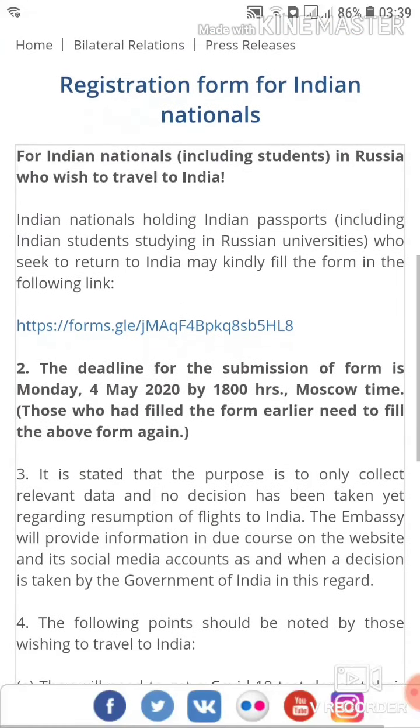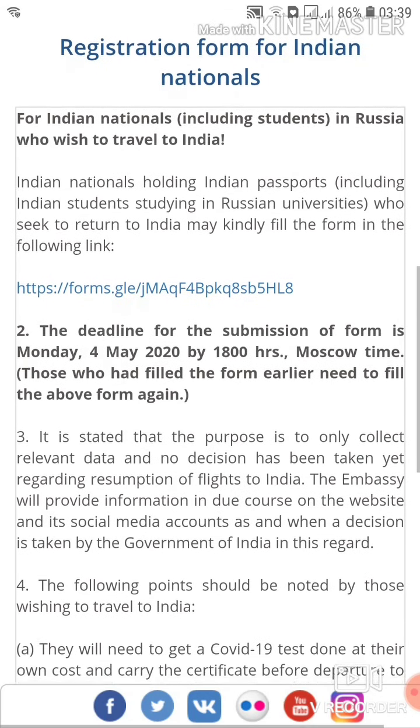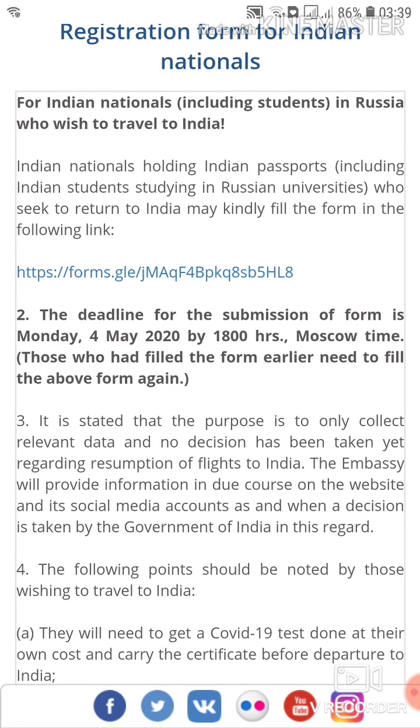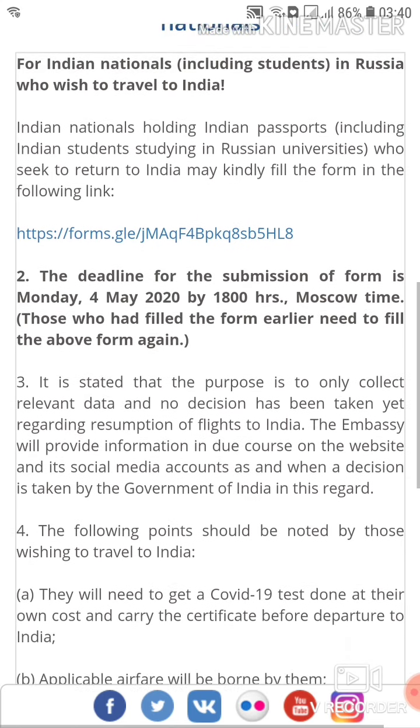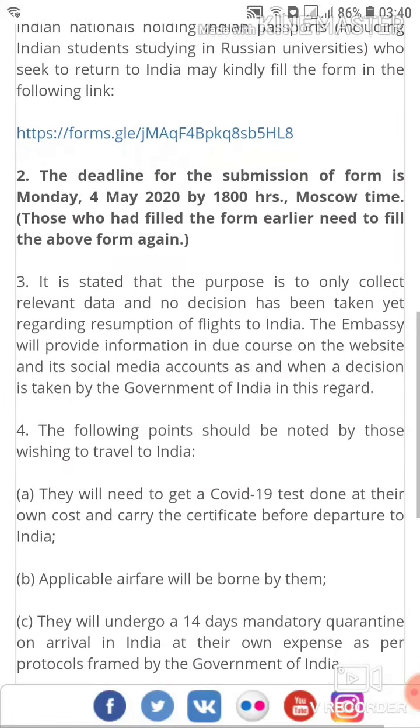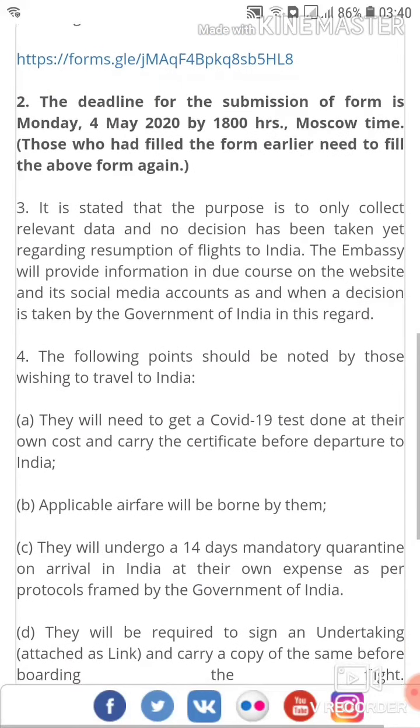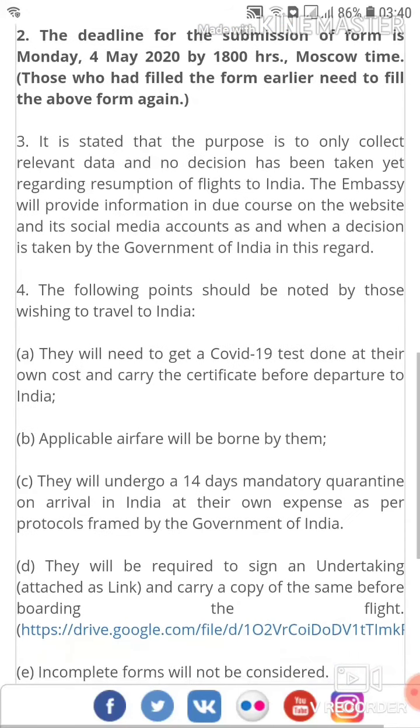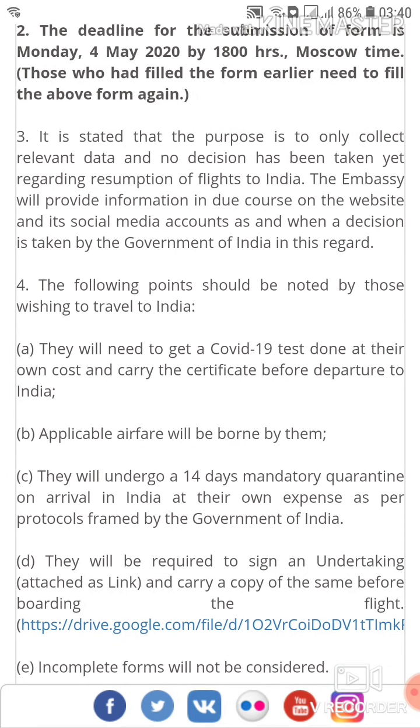For Indian nationals, including Indian students in Russia who wish to travel to India, Indian nationals holding Indian passports, including all Indian students studying in the Russian Federation who seek to return to India, may kindly fill up the form following the link. We have to click on that link and fill up the form, all the necessary information.